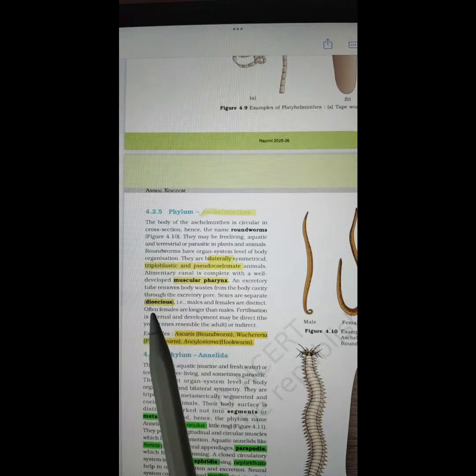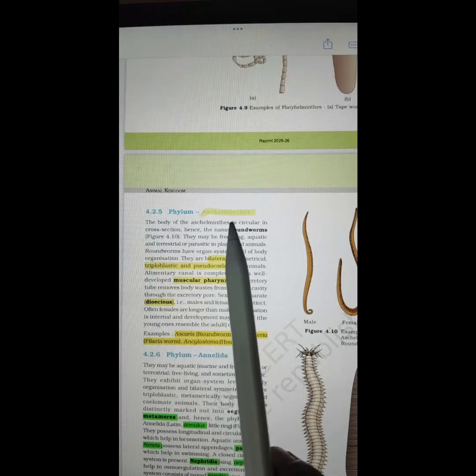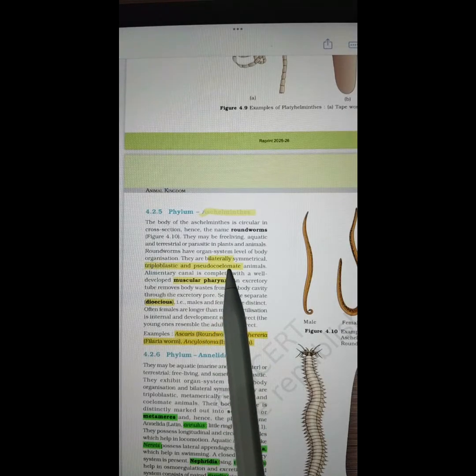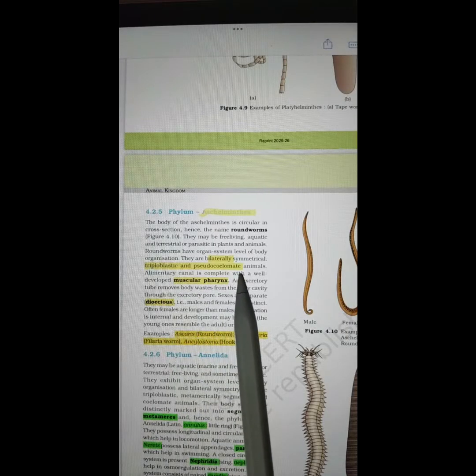Dioecious means males are different and females are different, so one body can either be a male body or a female body. When both sexes are present in one body, it is known as bisexual. So the name of the phylum is Aschelminthes: bilaterally symmetrical, triploblastic, pseudocoelomate.